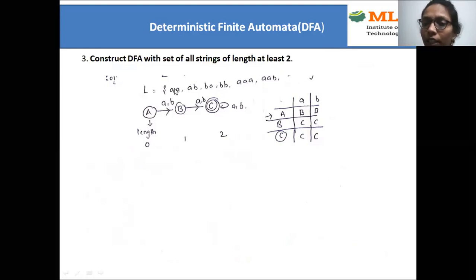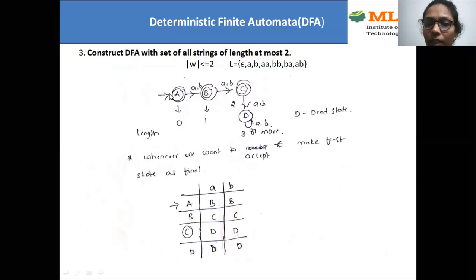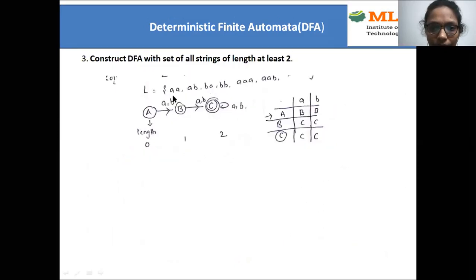So here I need to consider the minimum one. Minimum in the sense 2 length, right? So to support 2 length strings, how many states do we need here? 3 states. So in that 3 states, it's similar to the first diagram, right? In the first diagram, we have taken all the 4 combinations here. So here the minimum is 2 length followed by any number of A's and any number of B's. That's what it is, right? Minimum is 2 length, maximum is your wish.